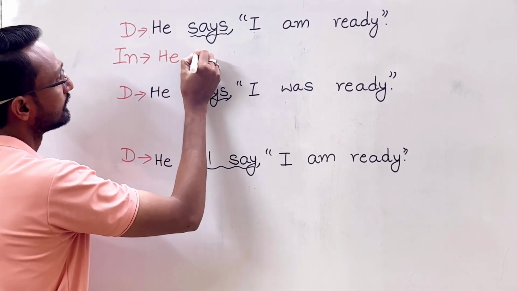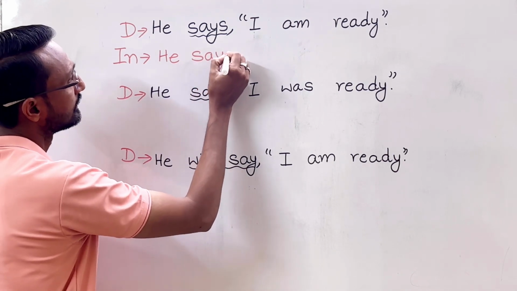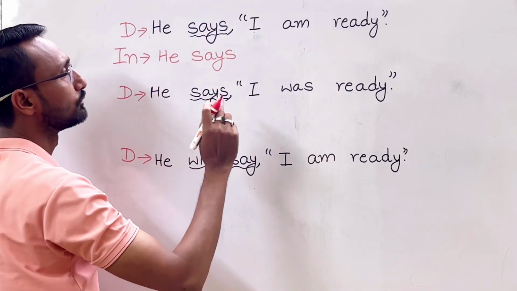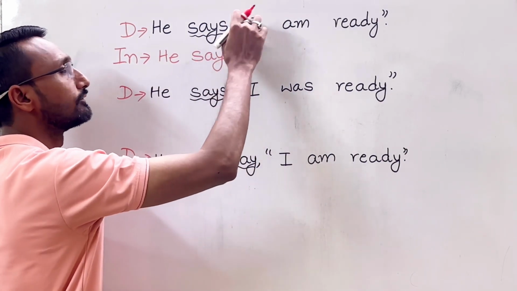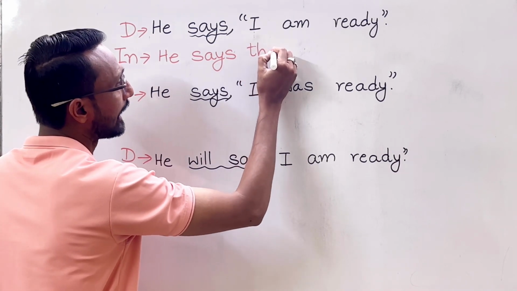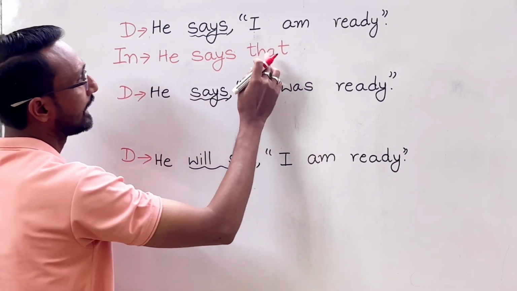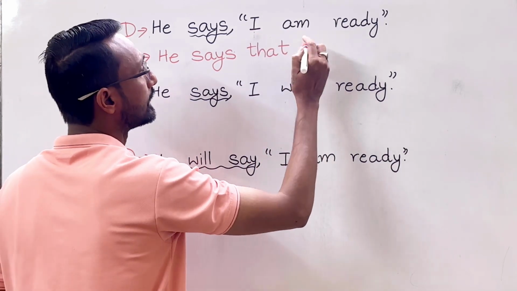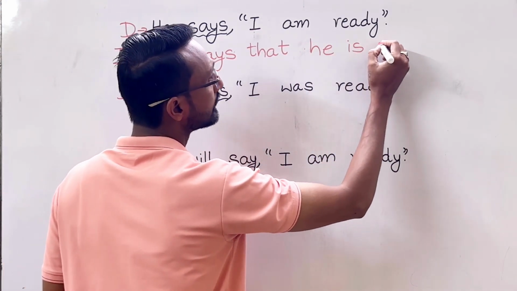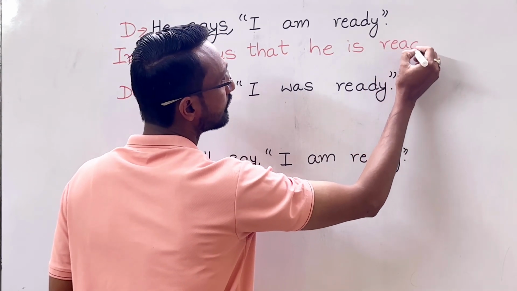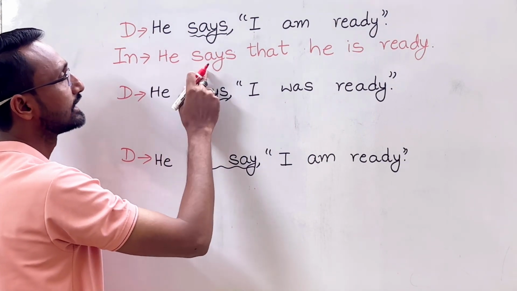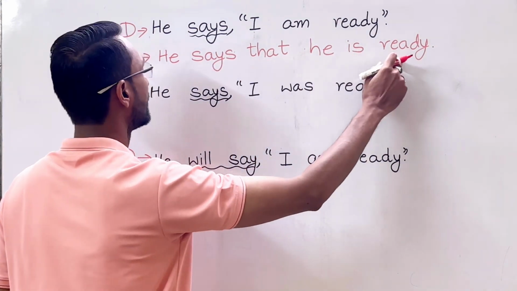He says, and the comma and inverted commas will be removed. Whenever we remove the comma and inverted commas in indirect speech, we will put the word "that." He says that... now "I am ready" will become "he is ready." It will change into he is ready, but it is in simple present tense only. He says that he is ready.